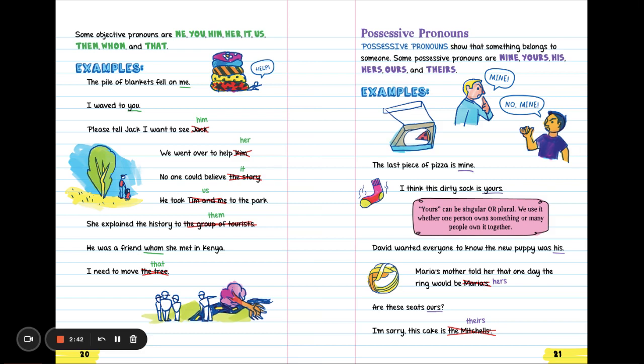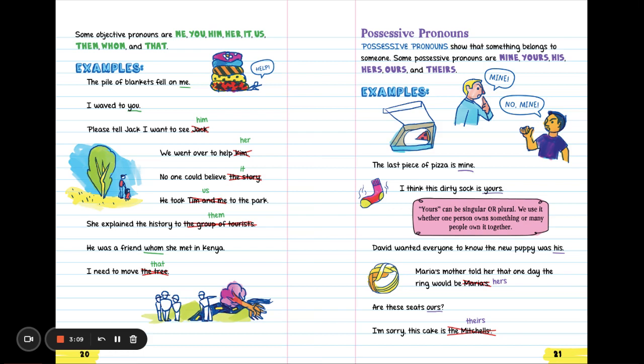Possessive pronouns. Possessive pronouns show that something belongs to someone. Some possessive pronouns are mine, yours, his, hers, ours, and theirs. For example, the last piece of pizza is mine. I think this dirty sock is yours. Yours can be singular or plural. This is the same as just the word they. They can also be singular or plural. We use it whether one person owns something or many people own it together.